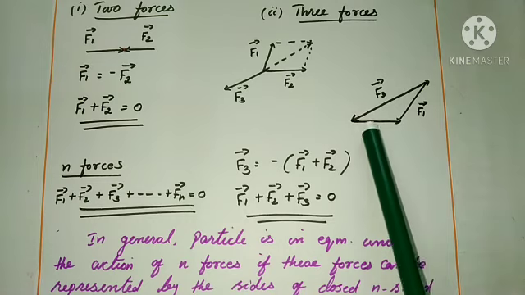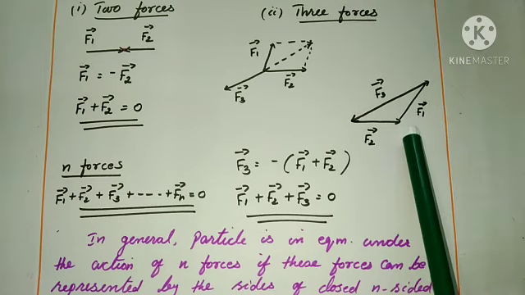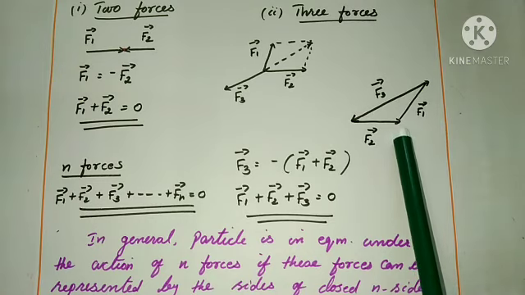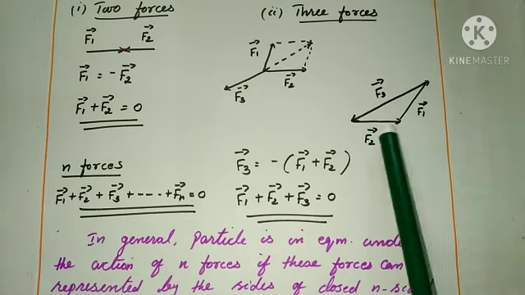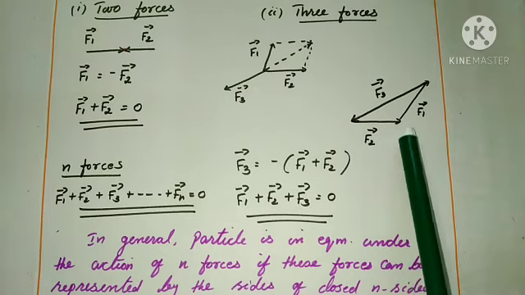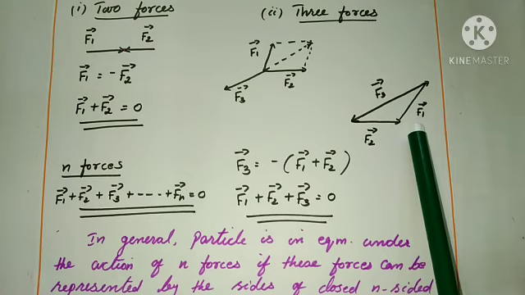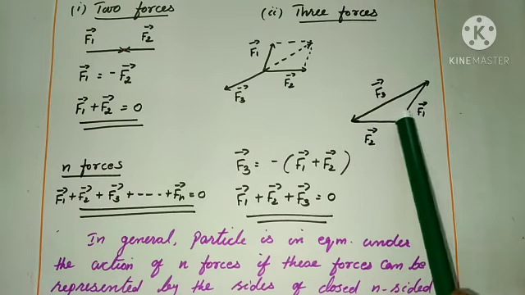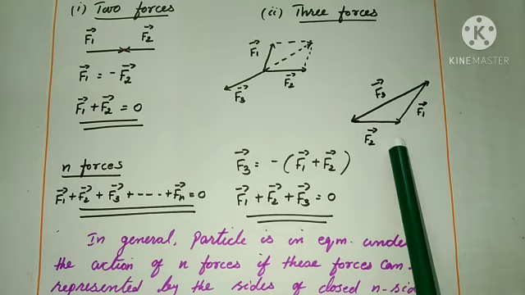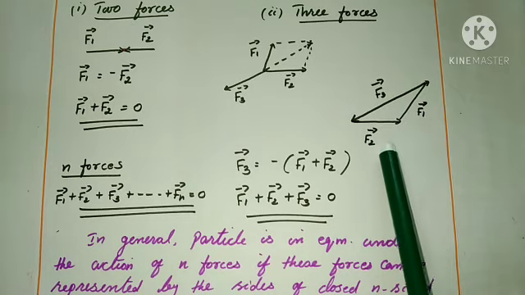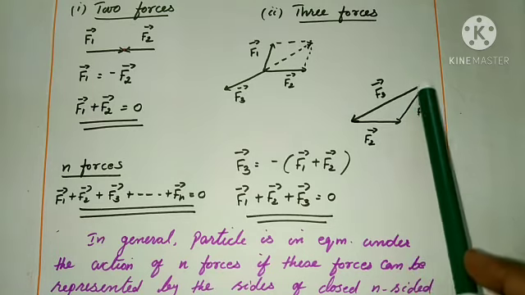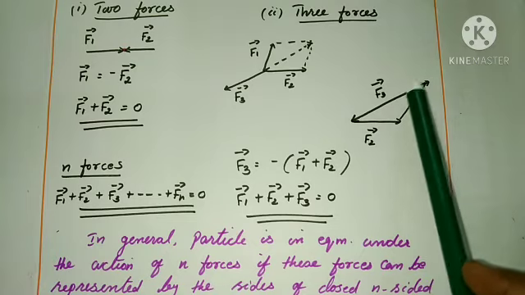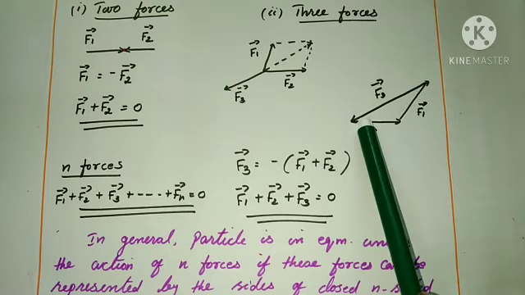Similarly, using the triangle law of vector addition, we can also write the equilibrium condition. According to triangle law of vector addition, when two forces act on a particle, the vector sum, that is the resultant of those two vectors, is equal to F1 vector plus F2 vector. So, here the third vector is opposite to the resultant vector.